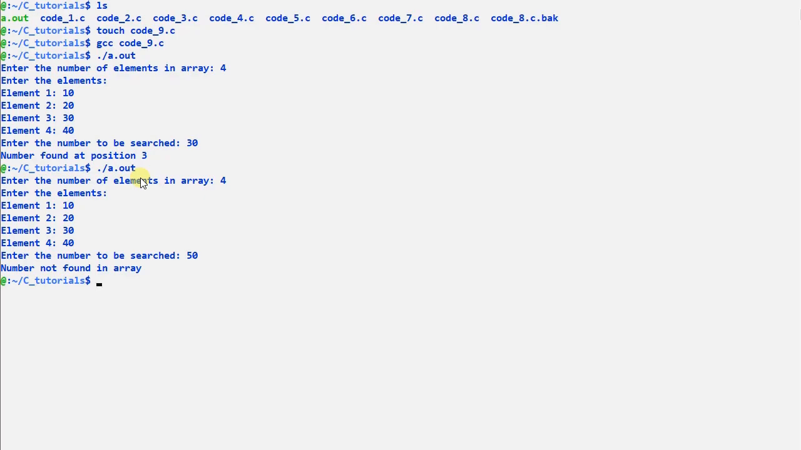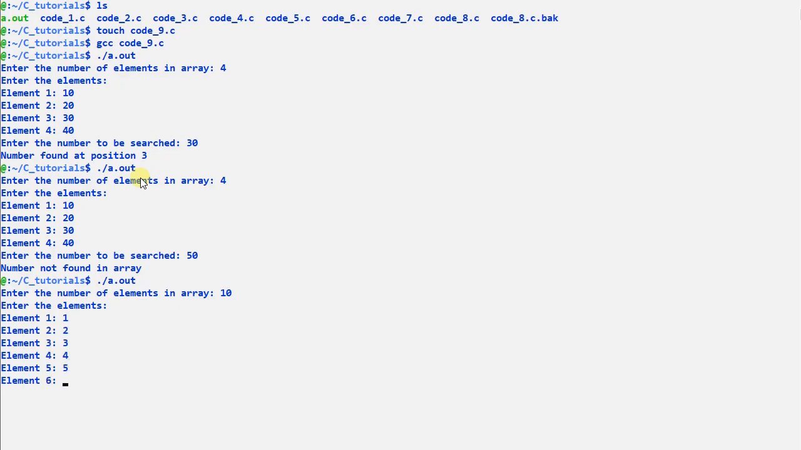Let's try once more by giving repeated numbers. Sorry, I started with 10, but anyway, let's just give 10 numbers. So 1, 2, 3, 4, 5. Again I'm going to give 4. And now I'll give 8, 9, again 4, and 6. I have given 4 multiple times, right? So for the number to be searched, let's give the number 4 itself.